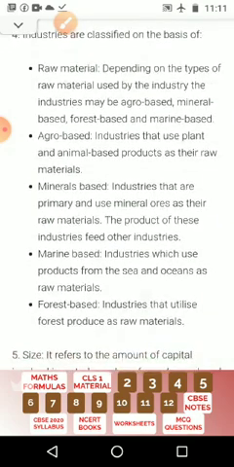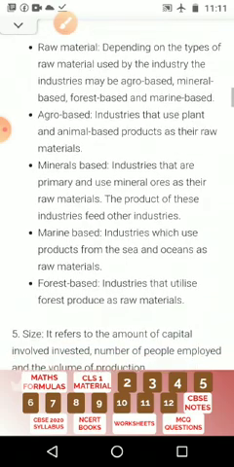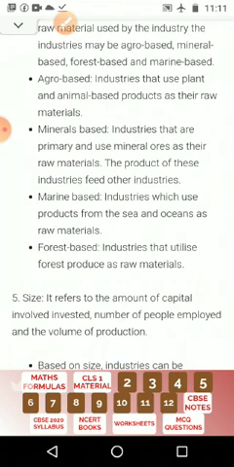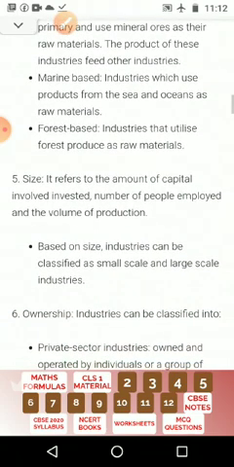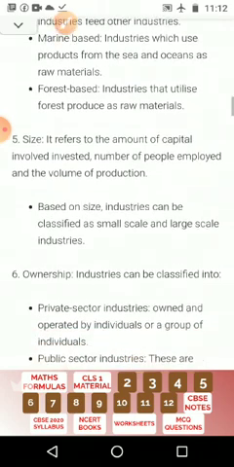Agro based industries use plant and animal based products as their raw materials. Mineral based industries are primary and use minerals or mineral ores as their raw materials. The products of these industries feed other industries. Marine based industries use products from sea and ocean as raw materials. The fourth one, forest based industries, utilize forest produce as raw materials.